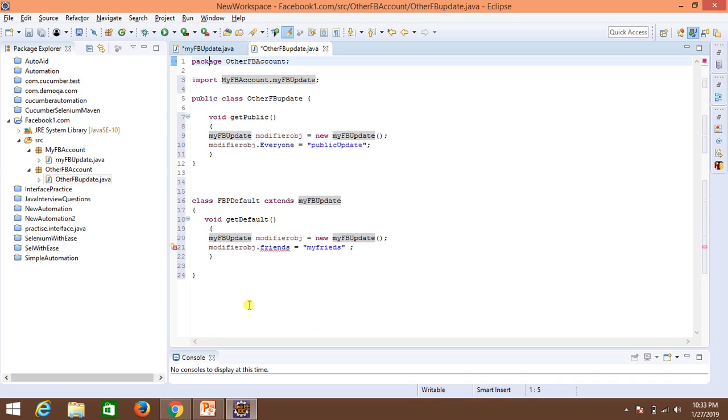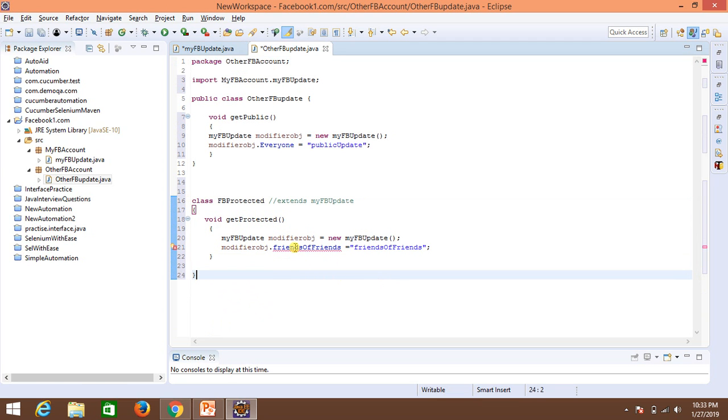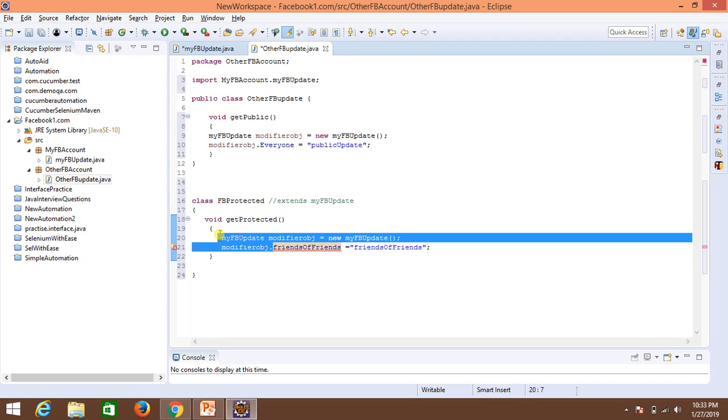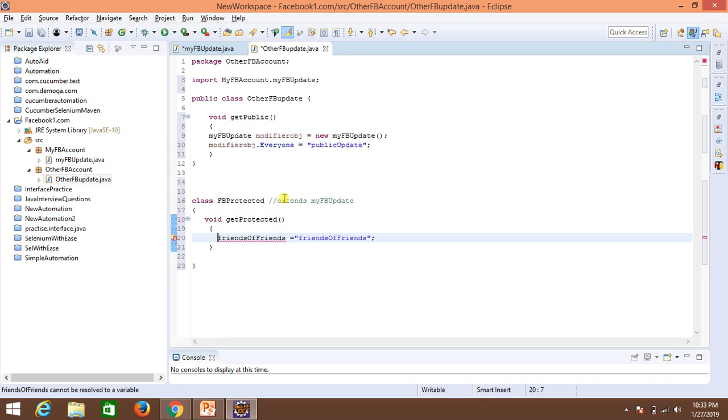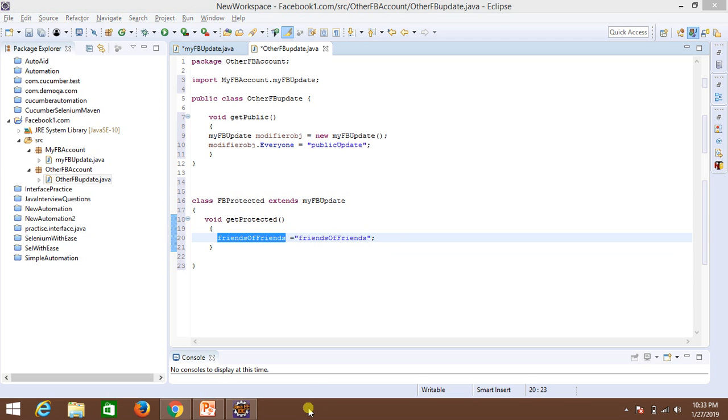We have already seen it, right? You necessarily have to extend this class and use it. Now you're able to use it directly, and this belongs to this one, as we have seen earlier.